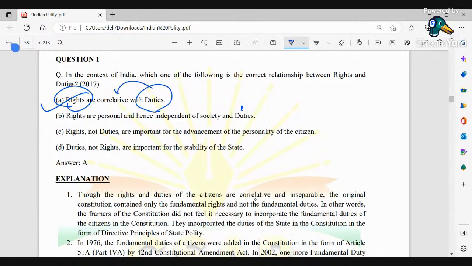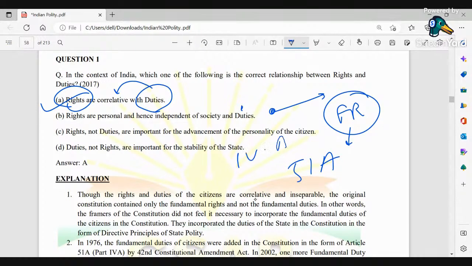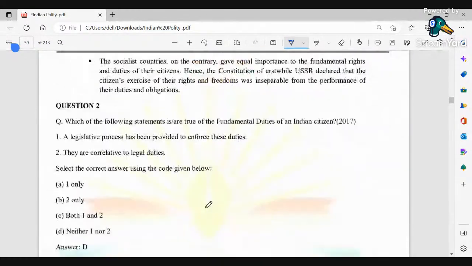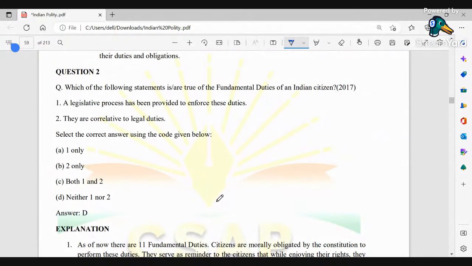मतलब अगर हम लोग को right चाहिए तो उसमें तुम्हें अपने duties भी करना पड़ेगा. Okay, supposedly we have got fundamental rights which we are directly deriving from the constitution. So even under article 51A और part 4A के अंदर हम लोग का क्या है? Fundamental duties भी है. So if you are getting fundamental rights, obviously you need to perform fundamental duties so that these rights and duties are very much correlative in nature. Okay, next पे आते हैं. Which one of the following statements is or are true of the fundamental duties of Indian citizen?